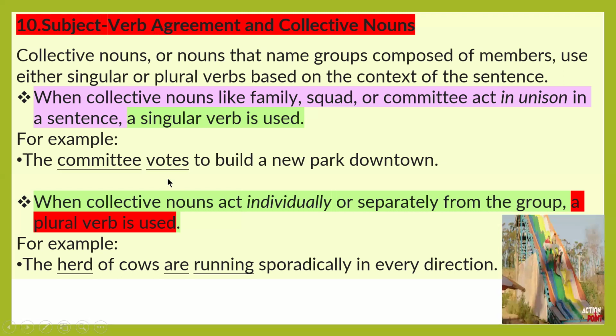Example: the committee votes to build a new park downtown. In this case, one committee, so singular verb is used, votes. Now, the next example is: the herd of cows are running sporadically in every direction, meaning irregularly in every direction. In this case, many cows are running irregularly. The collective noun acts individually or separately from the group. If so, a plural verb is used.